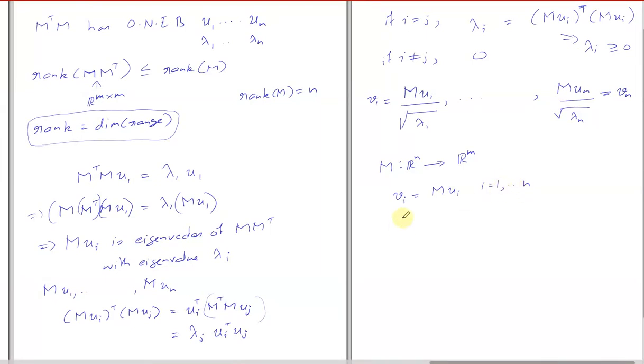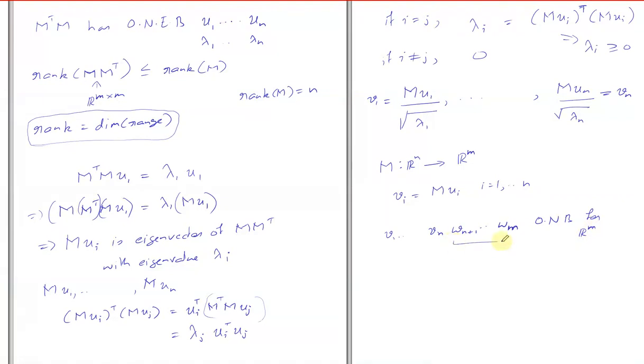So we will extend v_1 to v_n to a full dimensional basis. You take v_1 to v_n and add some more vectors to extend it to the full dimensional thing. So this is an orthonormal basis for R^m. These vectors were obtained like this, and these additional vectors we added.